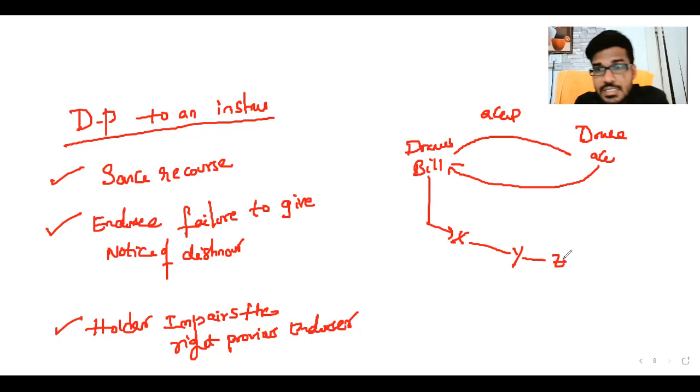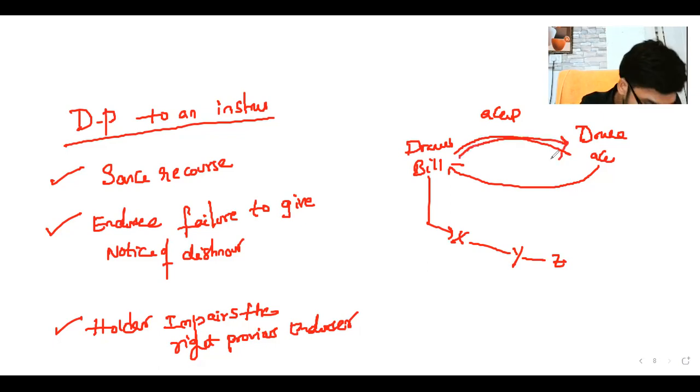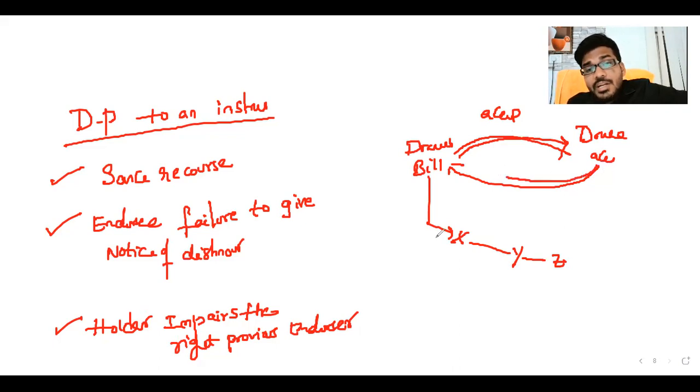But listen carefully. Whenever the drawer sends a bill to the drawee for acceptance, he can give an acceptance. Most of the people are thinking that, sir, you should get an acceptance, then only you can endorse.